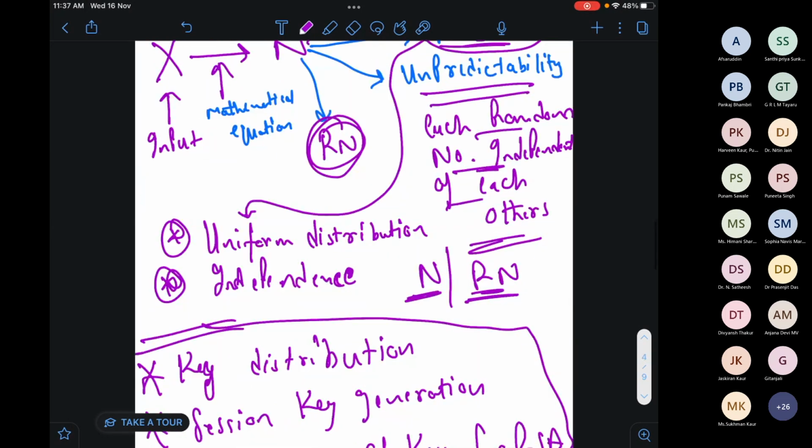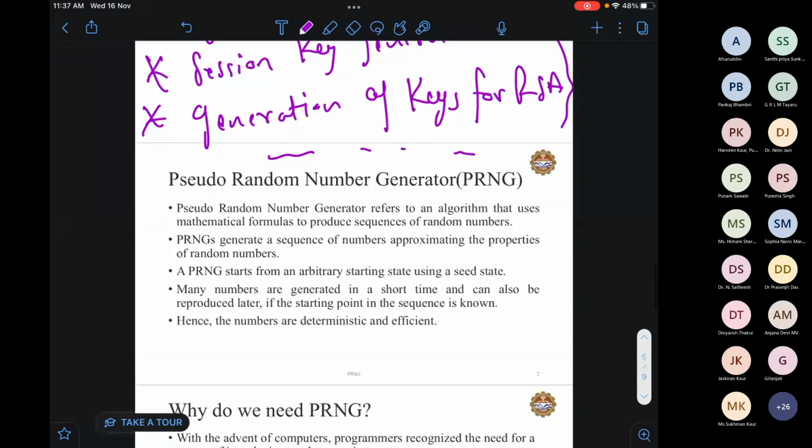Okay, so now let's start with the pseudo random number generator. What is a pseudo random number generator? A pseudo random number generator, also known as PRNG, refers to an algorithm that uses mathematical formulas to produce a sequence of random numbers. We will discuss what kinds of algorithms there are, how they work, and the mathematics behind them. It generates a sequence of numbers approximating the properties of random numbers.